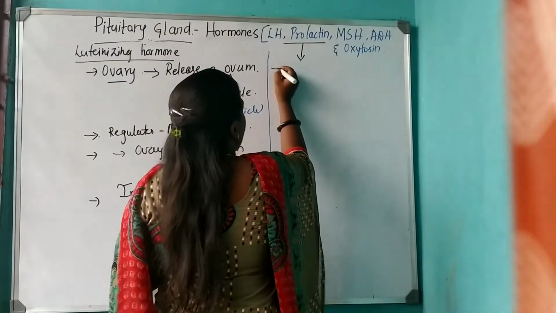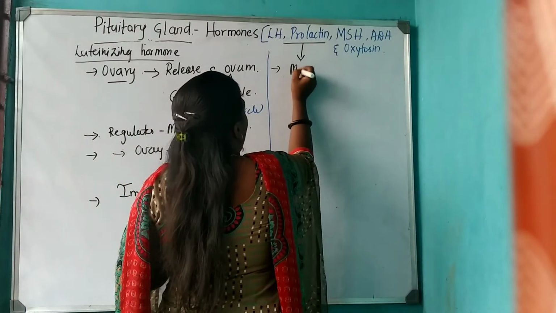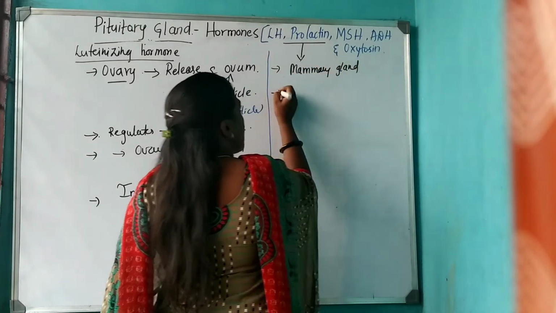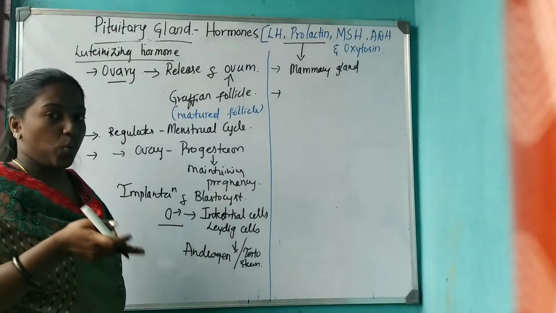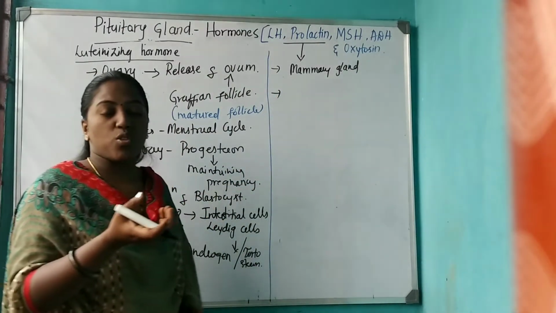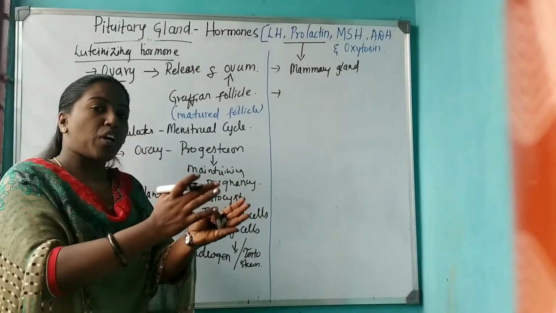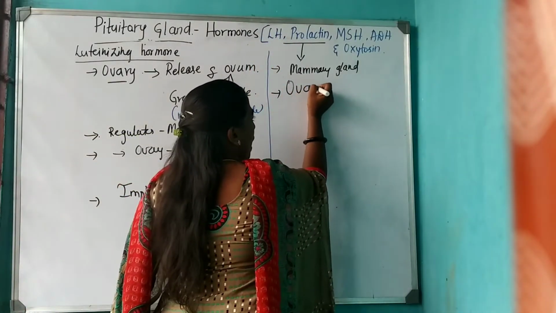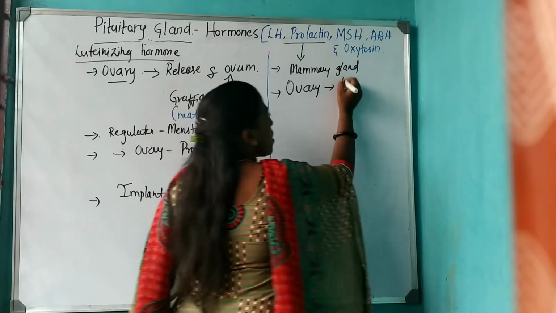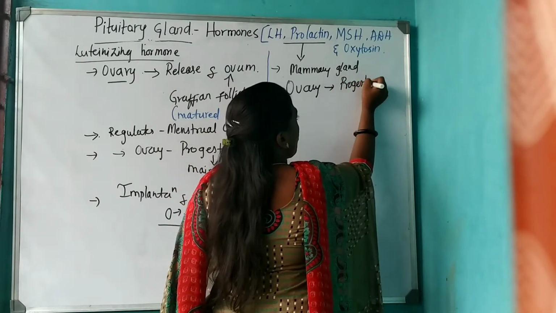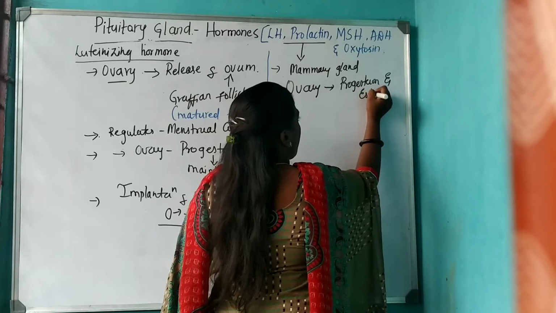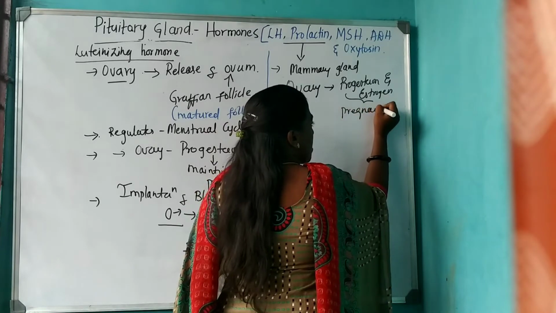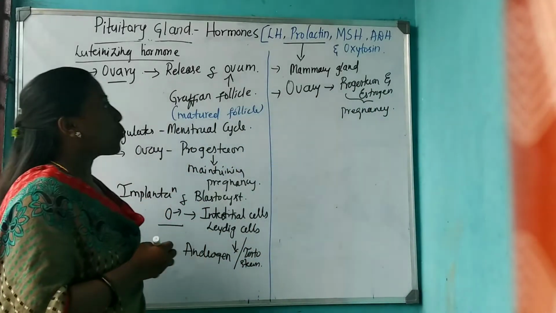Prolactin also acts on the ovary and makes it produce the hormones progesterone and estrogen, and these two hormones maintain the pregnancy. That is the function of prolactin.